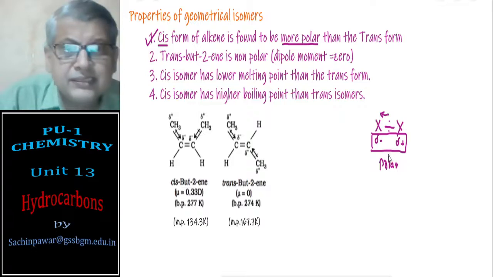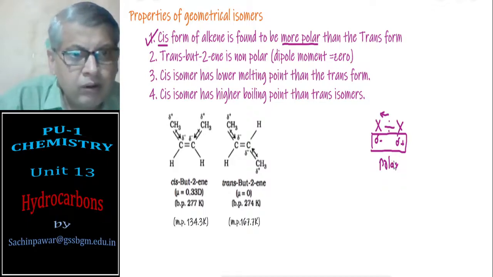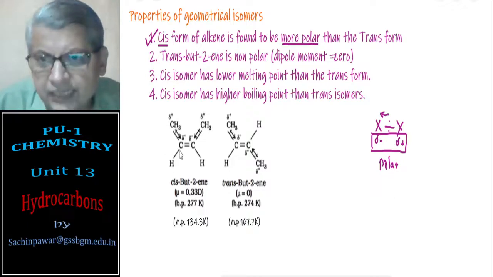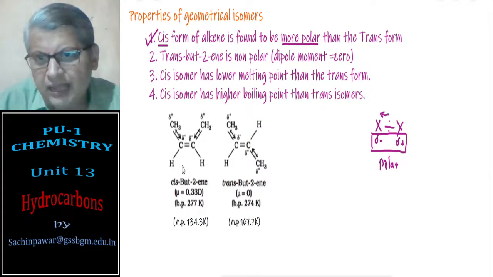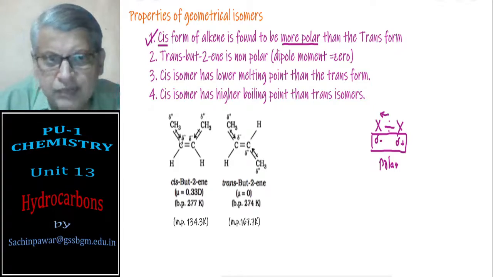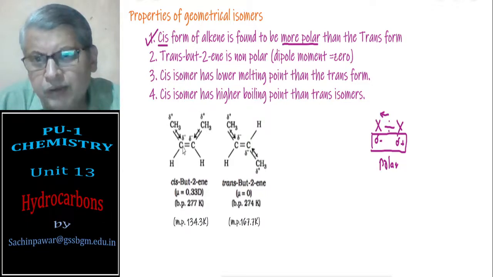When a polar bond comes into the picture, the bond becomes polar. That you have learned already in the chemical bonding part: how the bond becomes polar. Now, if you see it carefully, in cis isomers, the double bonded carbon atoms are negative, and the carbon atoms of CH3 are positive. As a result, the electron displacement of the bond should take place towards the negative, that is, towards the double bonded carbon atom.